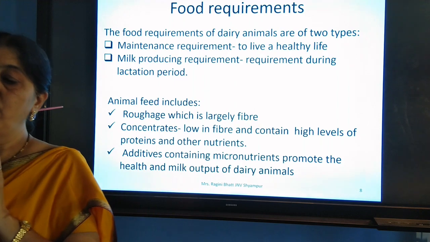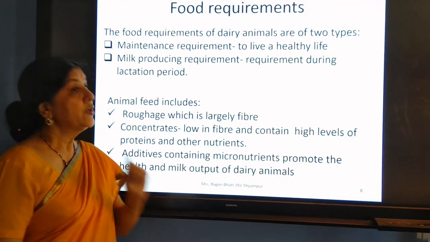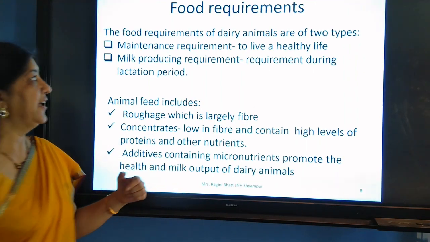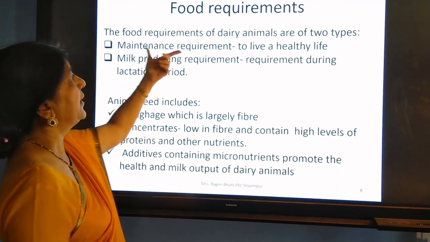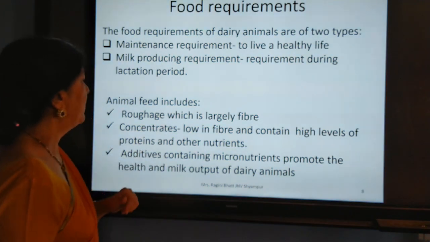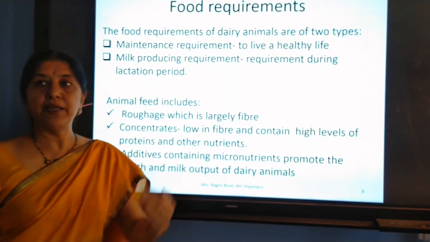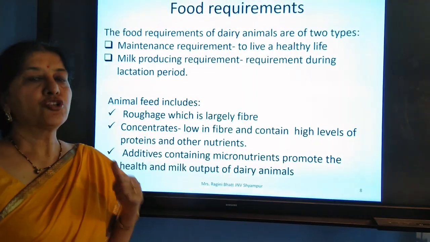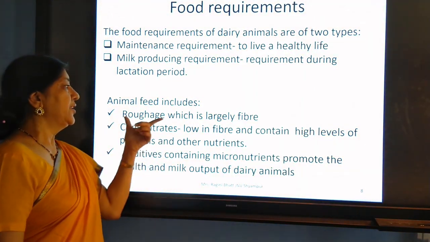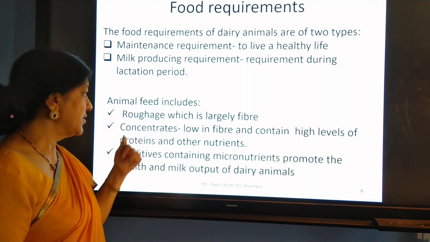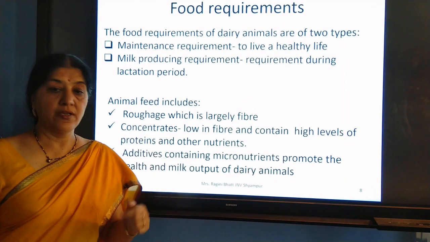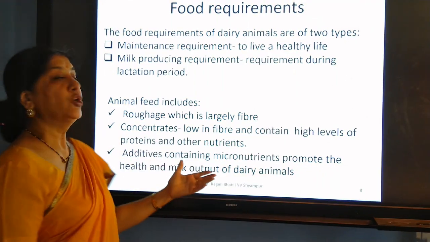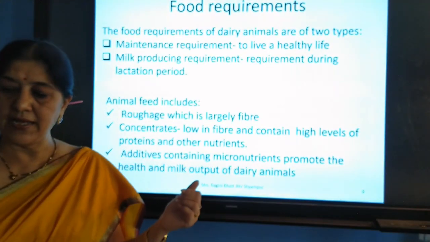So for them, what is the requirement of food? For the animal itself to keep healthy, they need a maintenance requirement. That is a type of food which keeps the animal healthy, and the other is the milk producing requirement. So what are those requirements? They should have roughage, concentrates and additives which make the animal healthy and give a good output of milk in dairy animals.